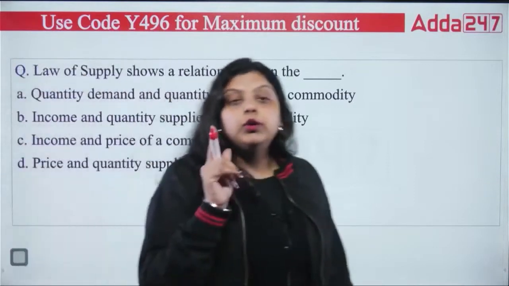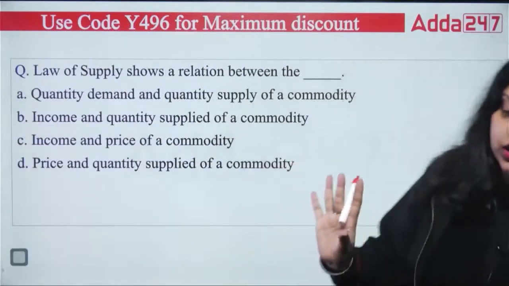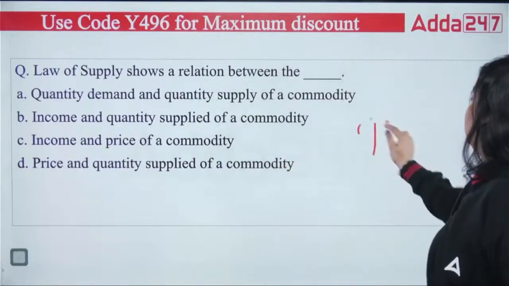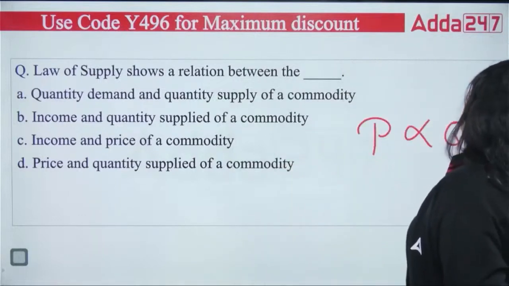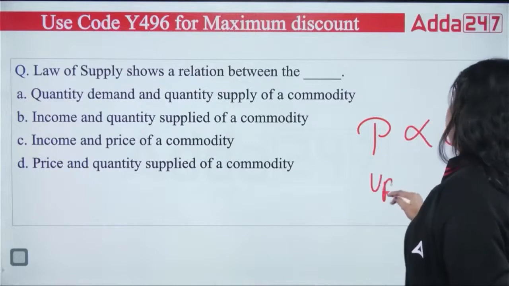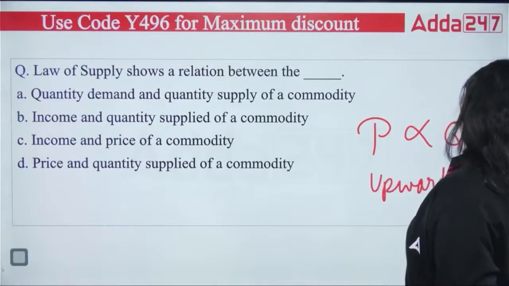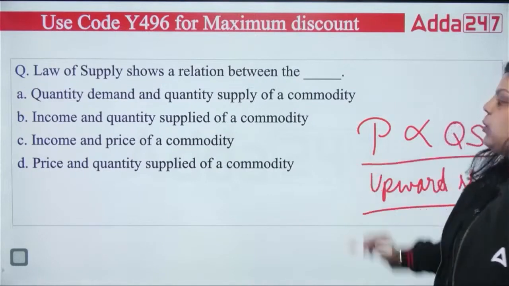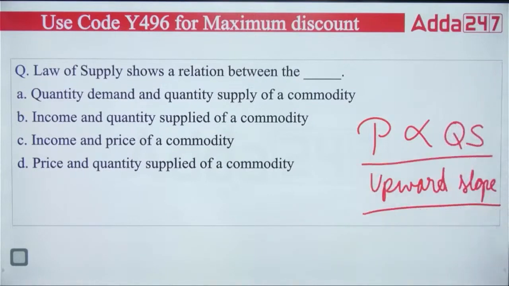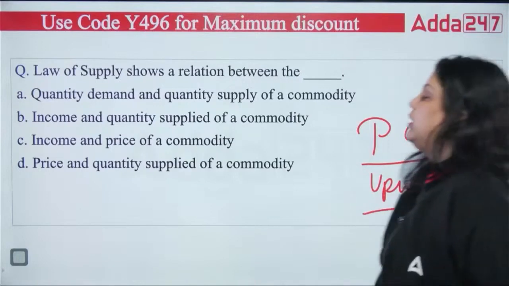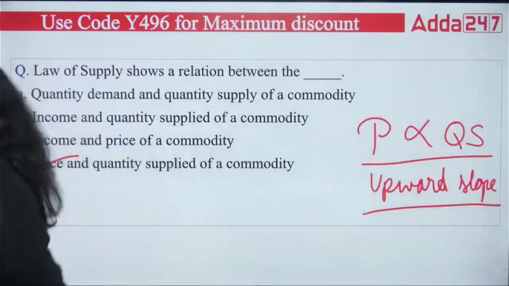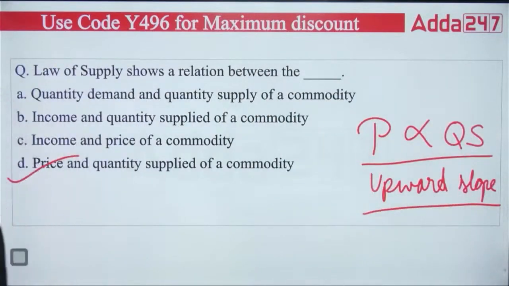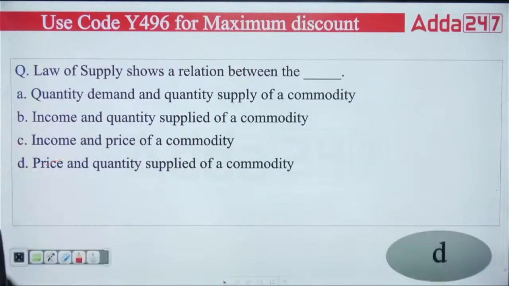So I have told you the law of supply represents a direct relation between price and quantity supplied, and it has an upward slope. Price and quantity supplied we are talking about. So the right answer will be option D, that the price and quantity supplied relation is what is shown by the law of supply. So the right answer we have is D. Okay. Next question.